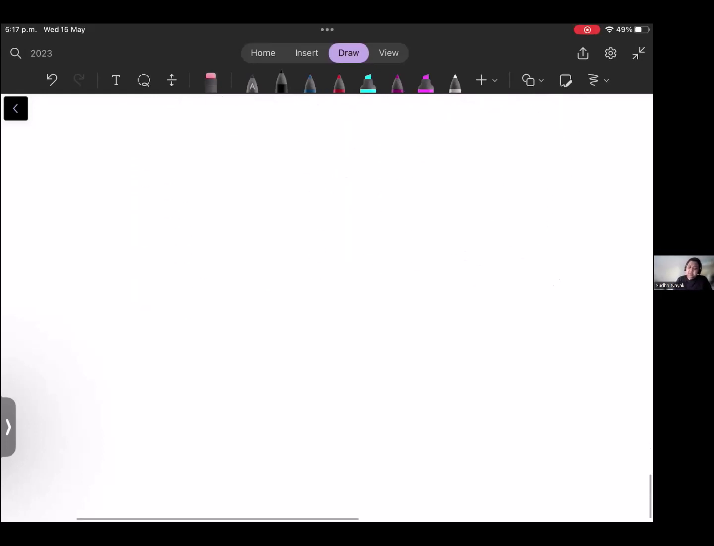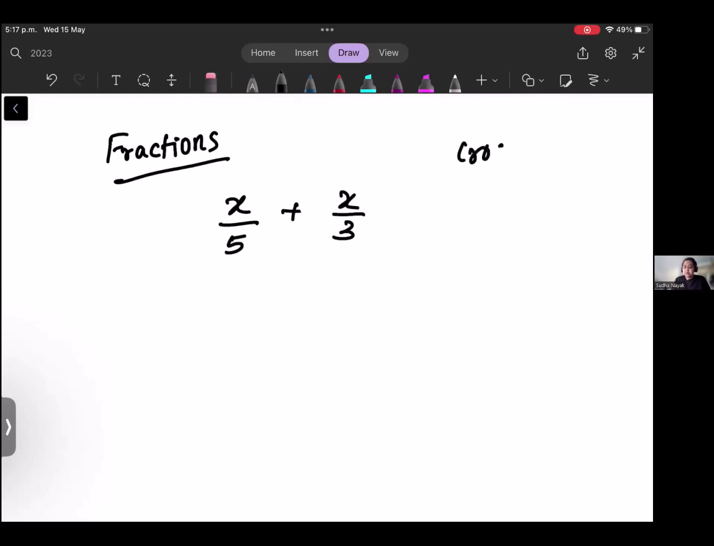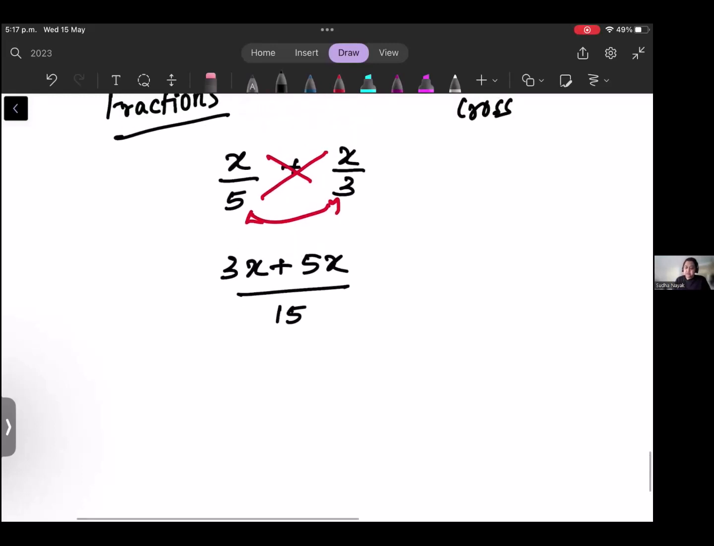Now moving on to algebraic fractions. Whenever you see fraction, remember cross multiplication. So if you have x by 5 plus x by 3, always remember cross multiplication, this one and this one, and then it will be 3x plus 5x divided by, you multiply these two. So that's equal to 15. Okay, that's the case here.